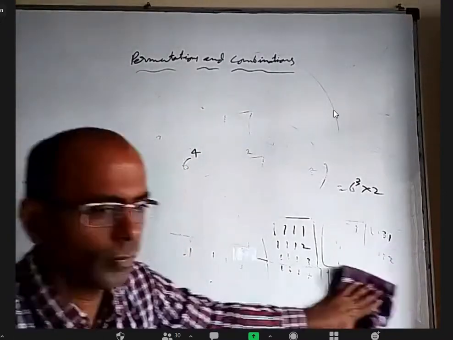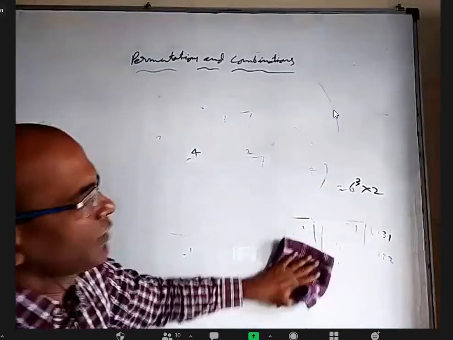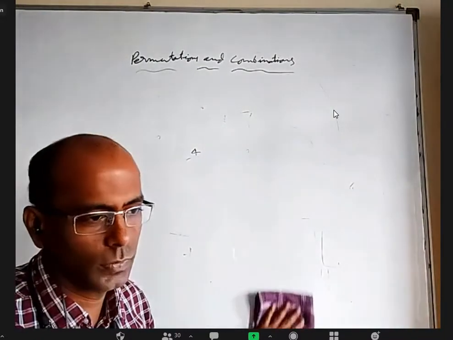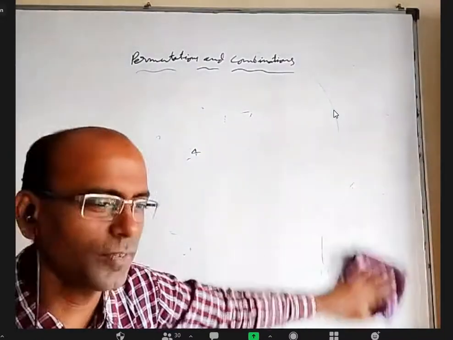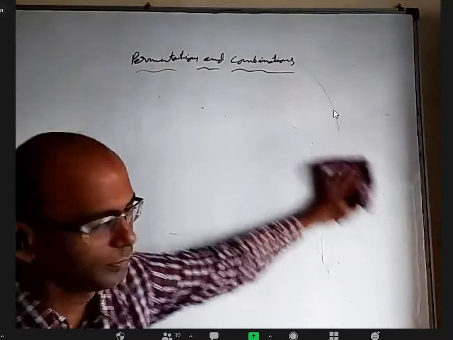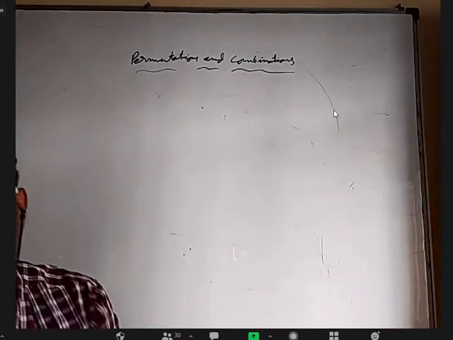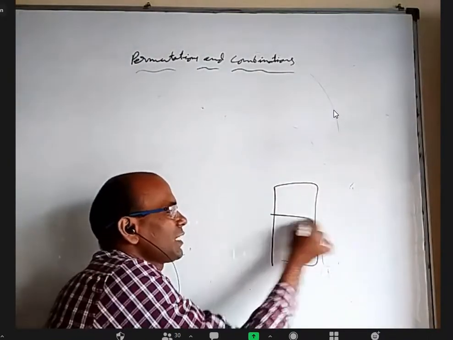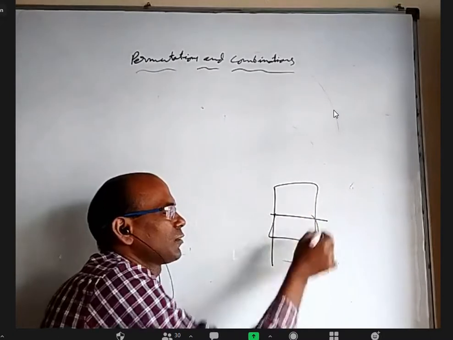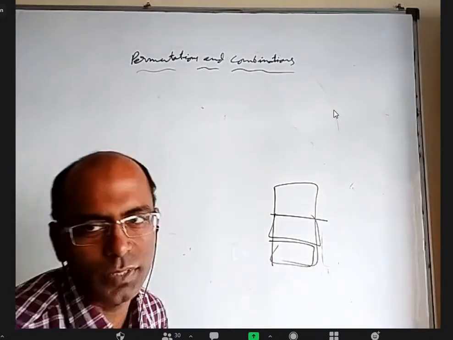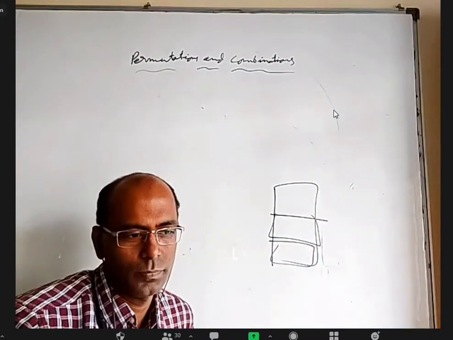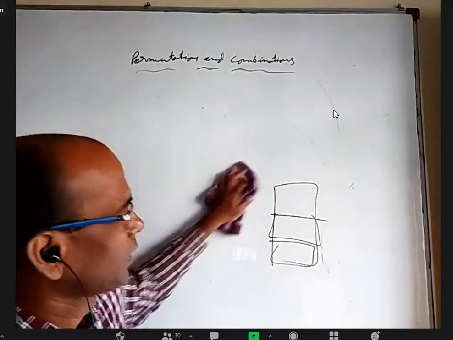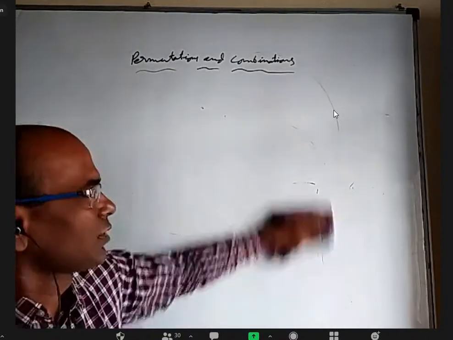Sir, then from 1 to 8, what will happen, sir? 1 to 8 is a very lengthy process. We will not be able to do it like 8 power 4 divided by 3, because first of all, 8 power 4 is not a multiple of 3. Why? Because when you write 8 consecutive numbers, the first 3 will have 1 divisible by 3, the next 3 will have 1 divisible by 3, the next 2 may or may not have. That's why you cannot say 1/3. So with 8, the process is different. With 6 it is easy, with 9 also it is easy.